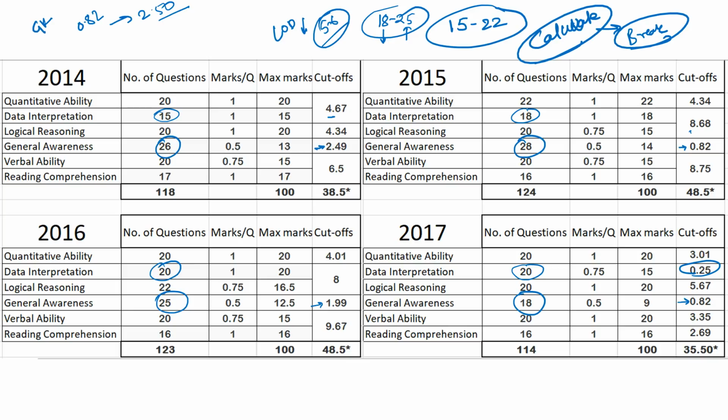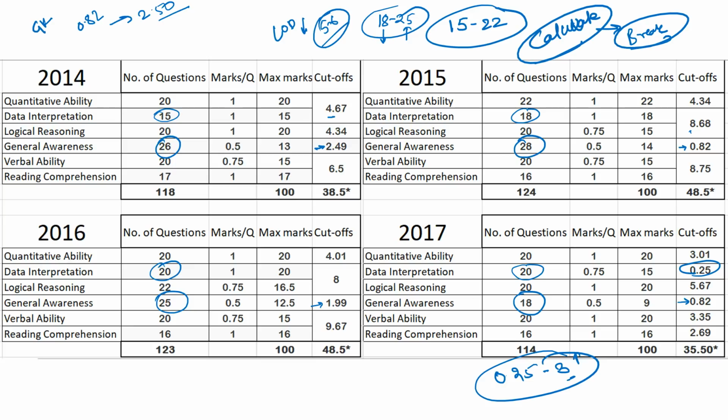So for DI, I am expecting around 15 to 22 questions. Your cutoff will range in the same category. If it's very tough, 0.25; if it's something manageable, then I can say a maximum of 3 marks. But I think this is on a very aggressive level, or very optimistic. 3 is the maximum that you can think about.